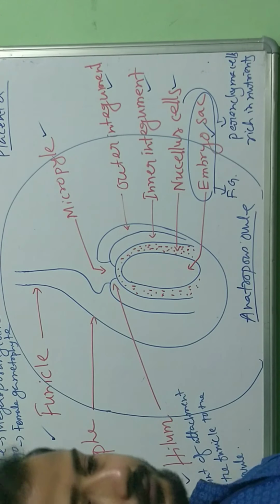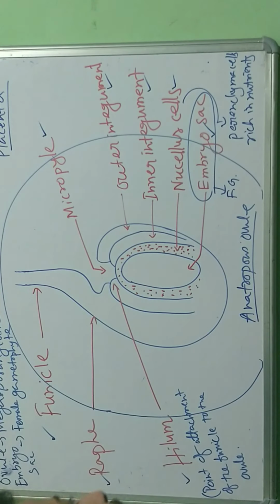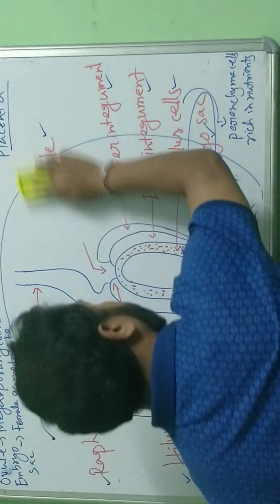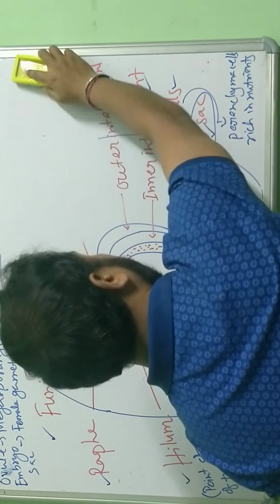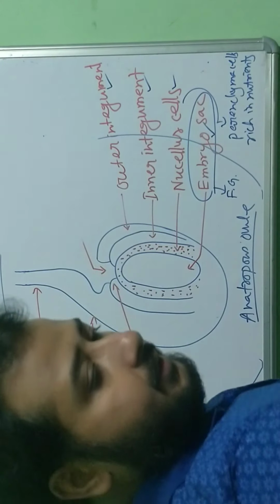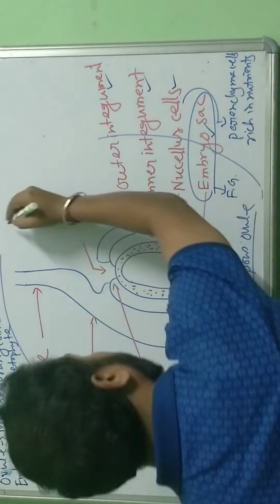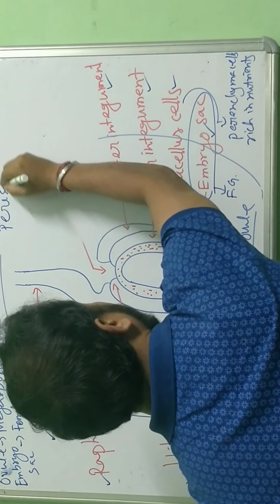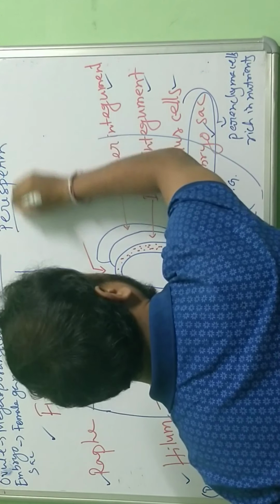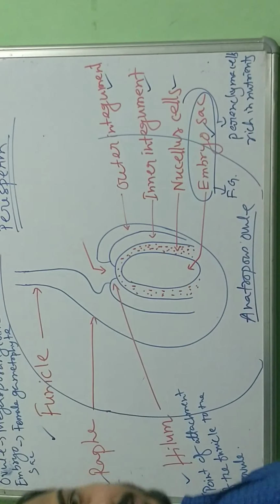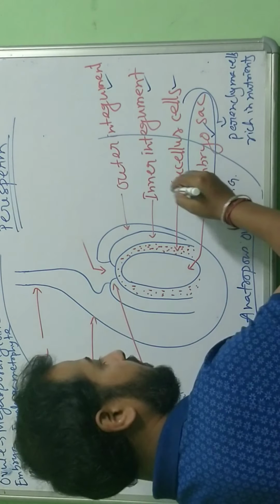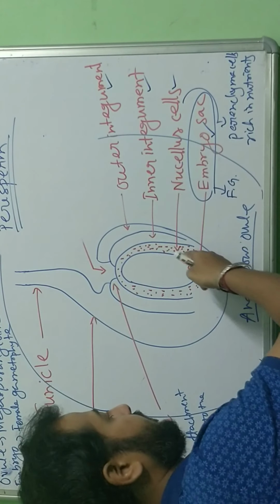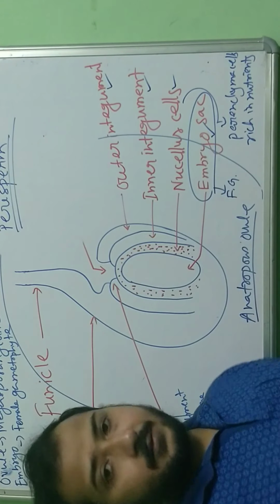Now one more term I am going to discuss. I am just rubbing at one side. Okay, the terms I am using are important for you. Placenta I have rubbed, placenta is important. One more term is the perisperm. Perisperm, a very important term relating to this context only. What is perisperm? See, this is related to the nucellar cells which are present here. Nucellar cells.